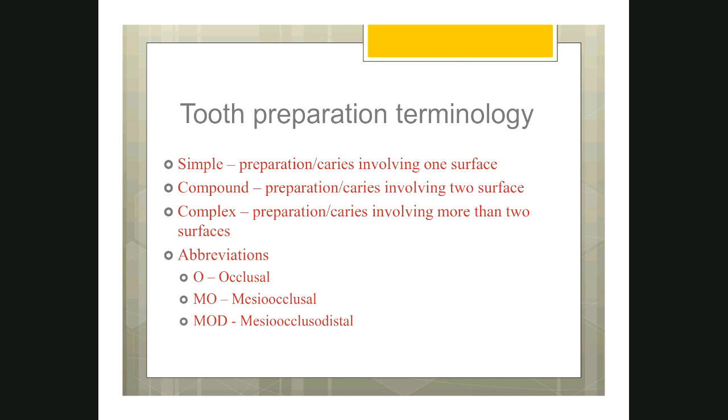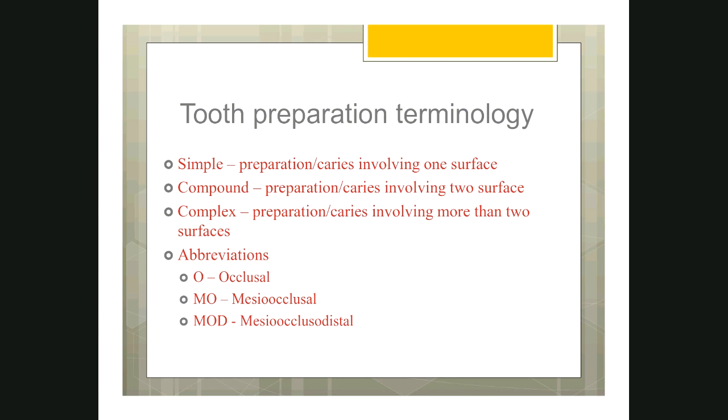So this is called complex. Similarly, the surfaces can be abbreviated based on the first letter. For example, for occlusal surface, we can use the first letter O. For the mesio-occlusal aspect, if you want to mention a particular region, the mesio-occlusal aspect of a tooth, you can